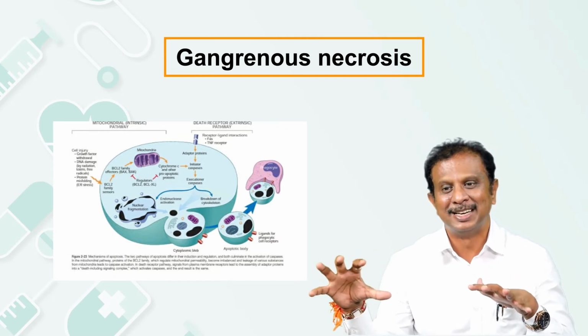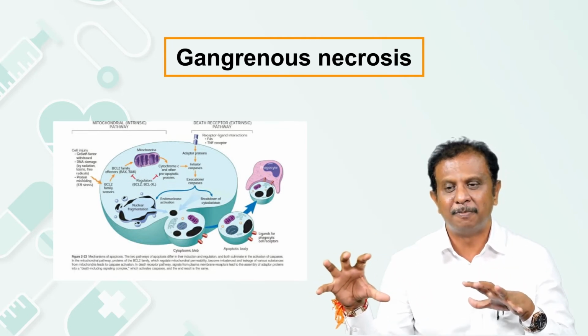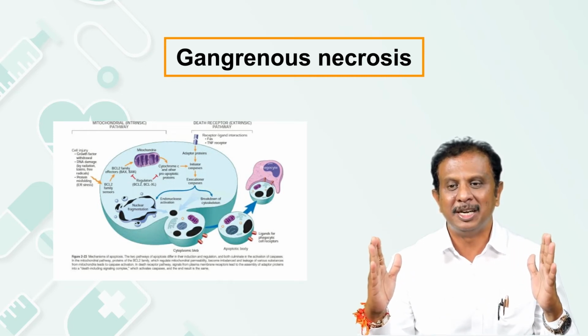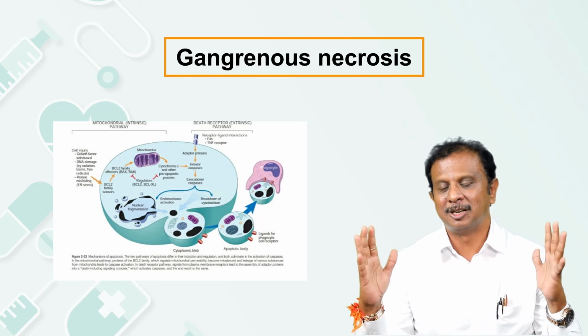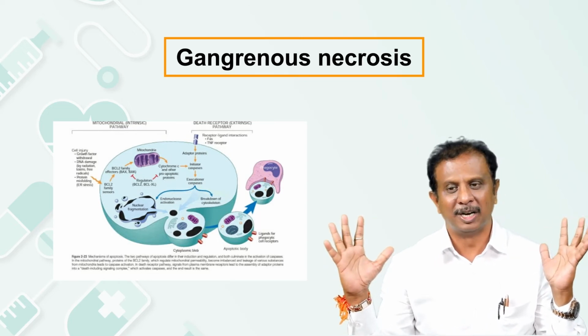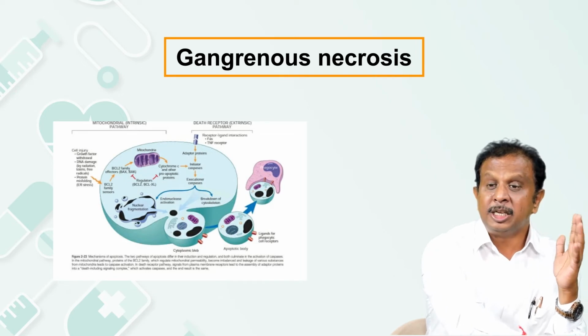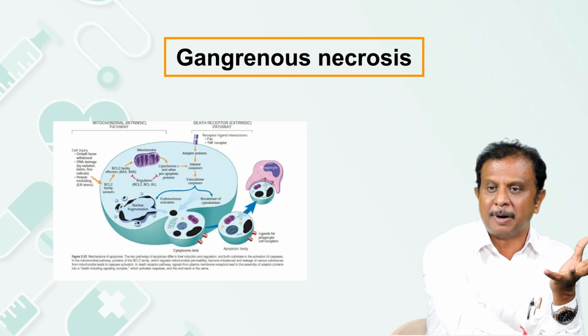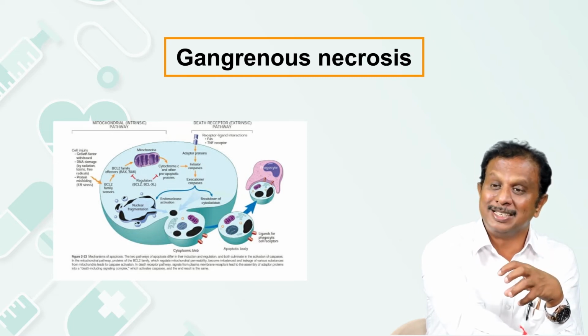inhibit the inhibitors of DNAs and activate several proteases, which results in the breakdown of genomic DNA, and both the nuclear and the cytoplasmic proteins, resulting in the formation of several apoptotic bodies. What I explained now is the intrinsic pathway, or the mitochondrial pathway, of apoptosis. At the same time, you do have the extrinsic pathway.